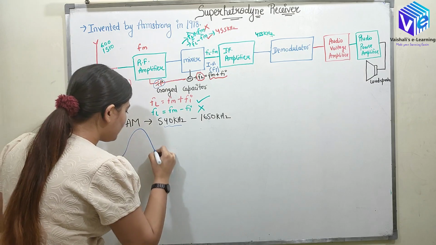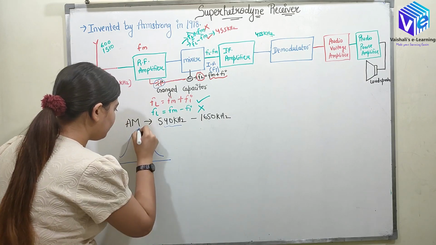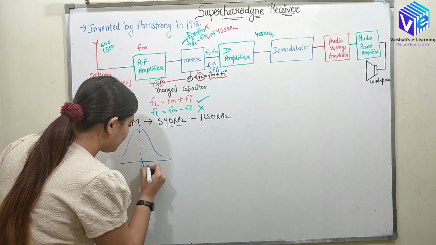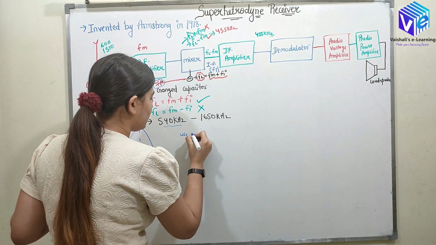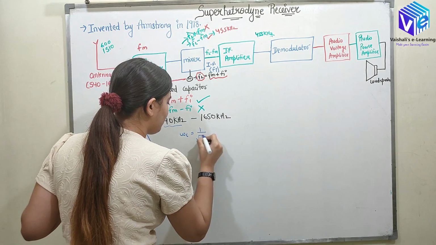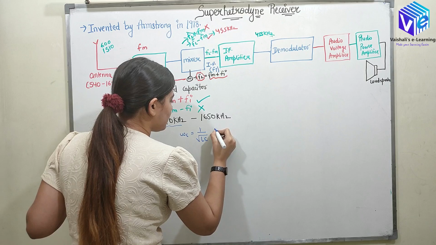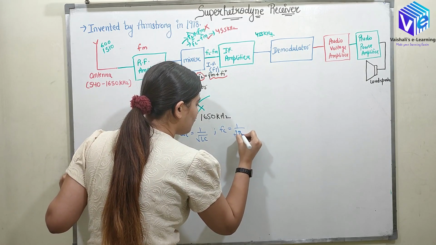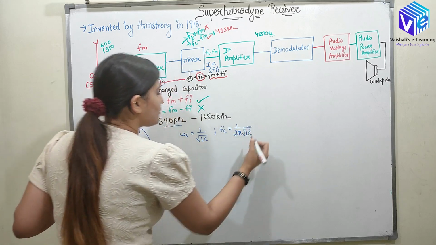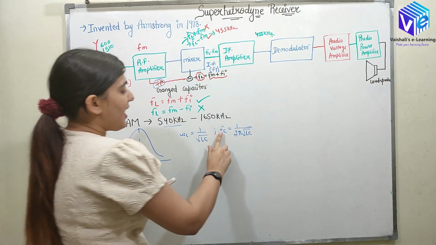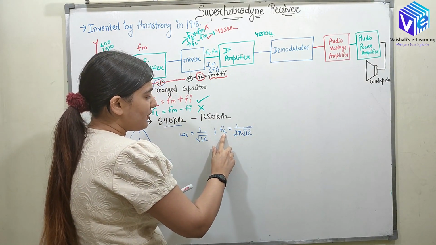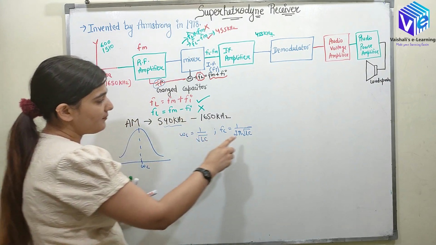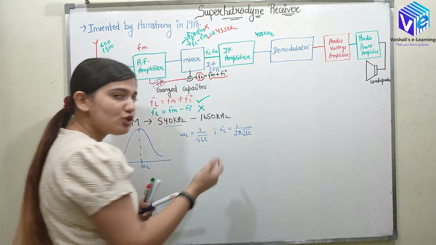I already told you about the tuning. The tuning was done at the critical frequency, which is equal to 1 upon the square root of LC. So FC is 1 upon 2 pi square root of LC. If I have to change the critical frequency according to my FM, the value of the capacitor should change.